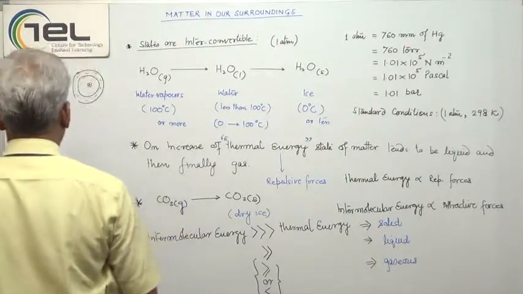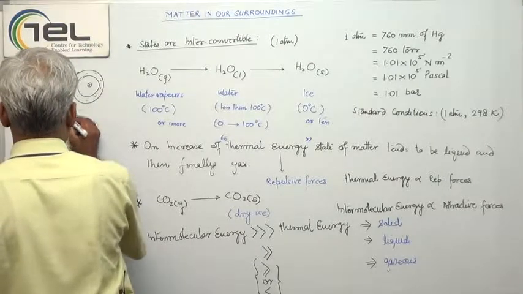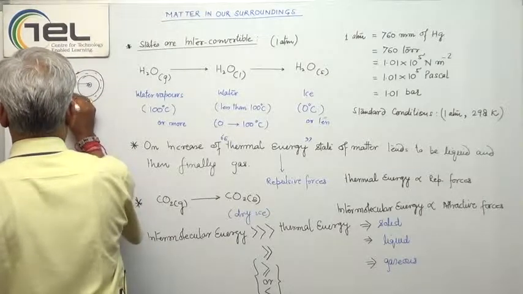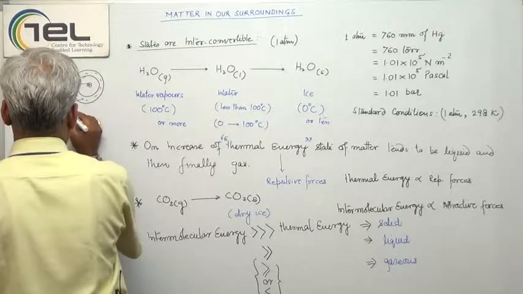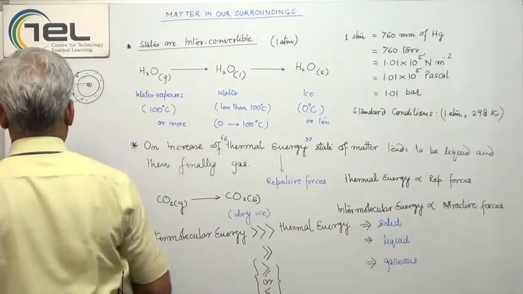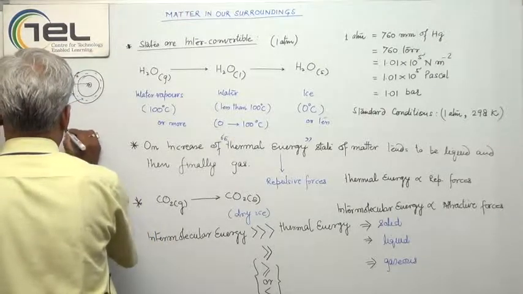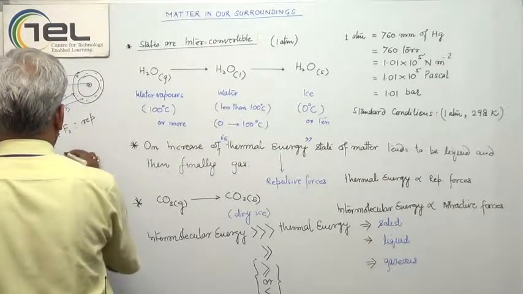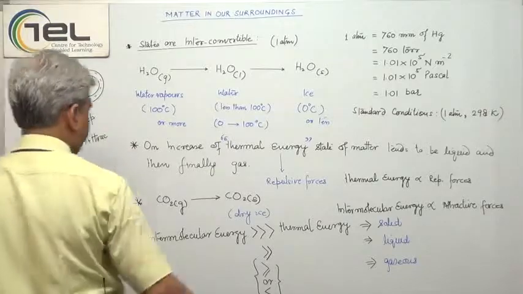Now what forces are working together? This is one force, let's say F1, this is another force, F2, this is another force, F3, and this is another force, F4. So what we are looking at here is that F1 as well as F2 are repulsive, while F3 as well as F4 are attractive.